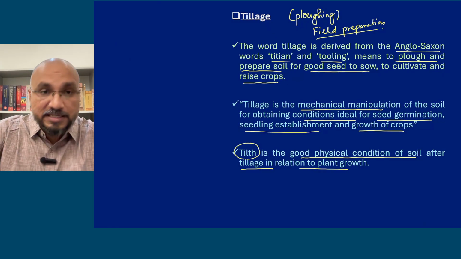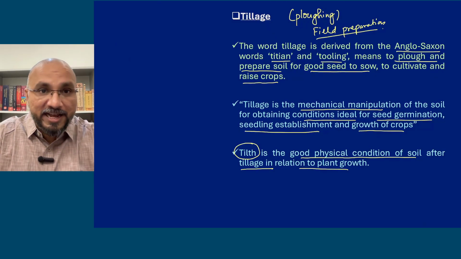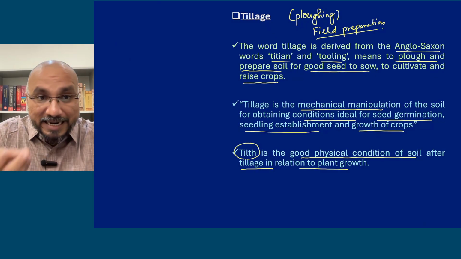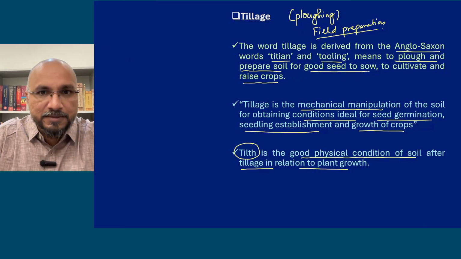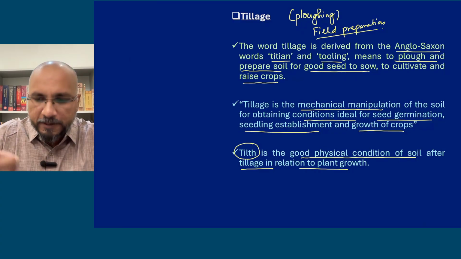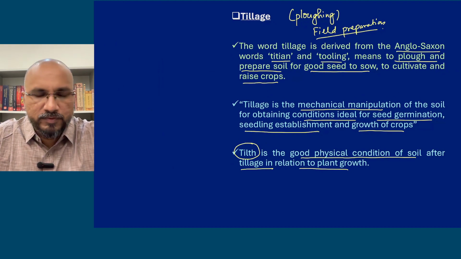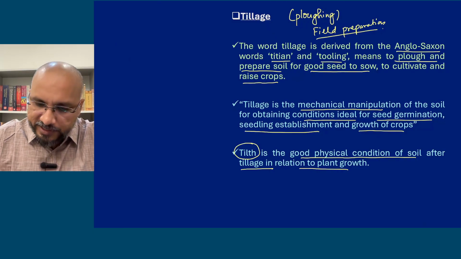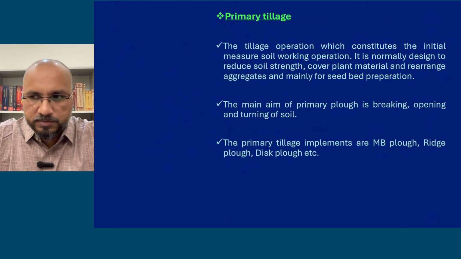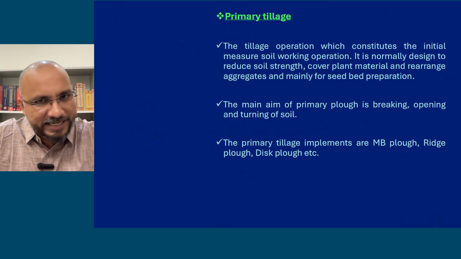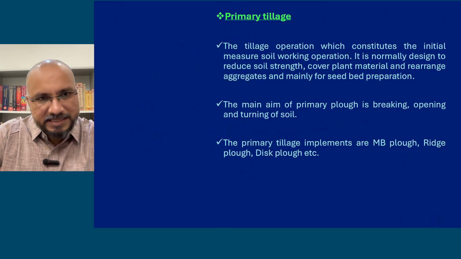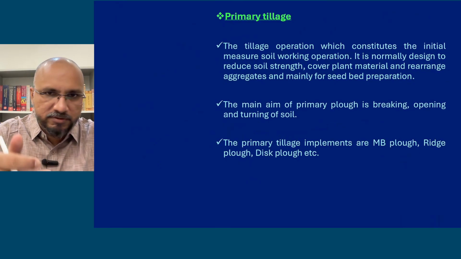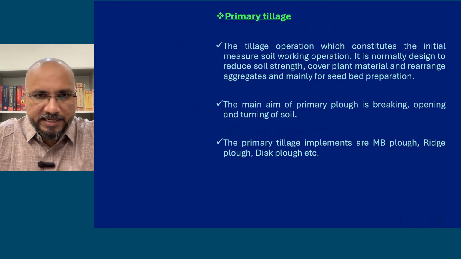So tillage operation करने के बाद, ploughing करने के बाद जो soil का condition होता है, loose, friable, soft soil, that stage or that condition of the soil is called tilth. So proper tilth is required for easy sowing and germination of the seeds. Now I think you have understood the meaning of tillage. Now this tillage operation is done in stages. So primary tillage and secondary tillage. So first we will discuss what is primary tillage.